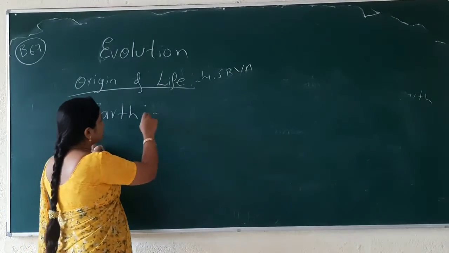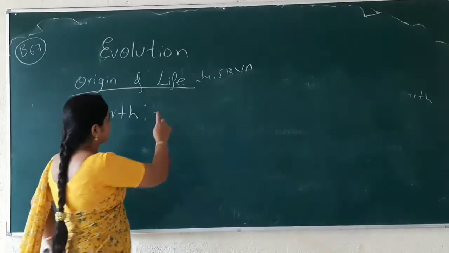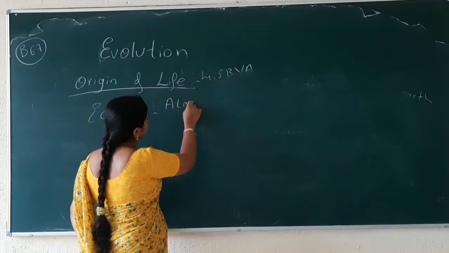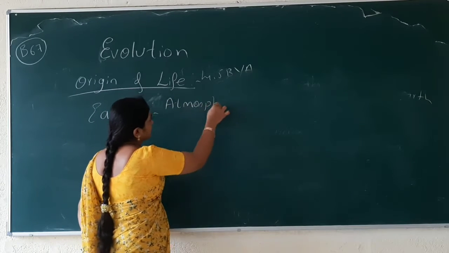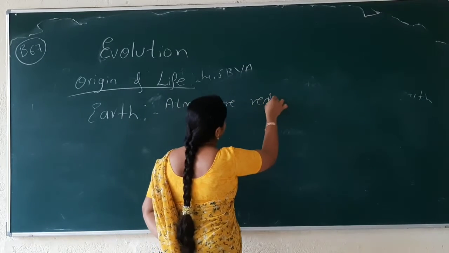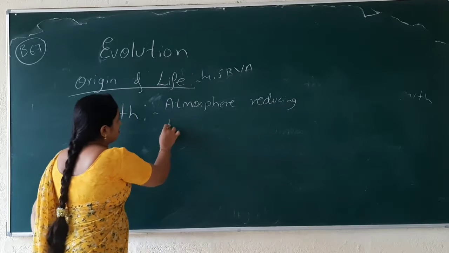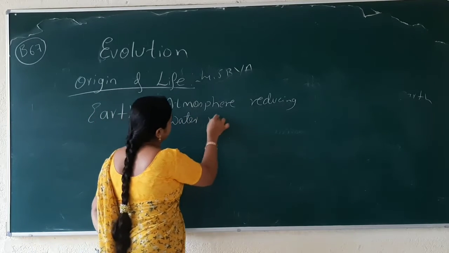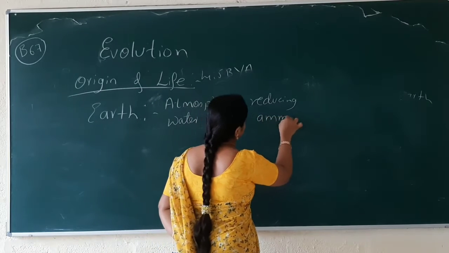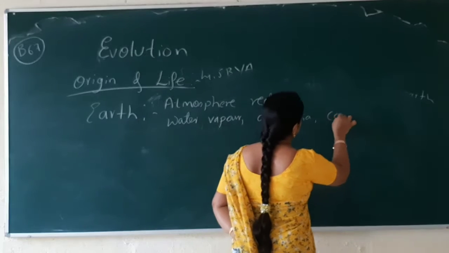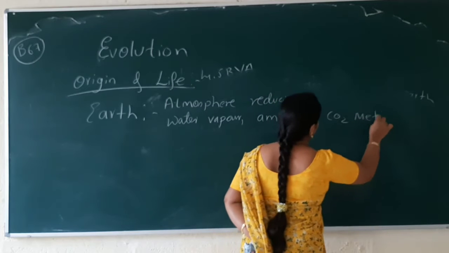During that time the conditions were like this: there was no proper atmosphere, or the atmosphere was a reducing atmosphere, with water vapor, ammonia, carbon dioxide, and then methane.